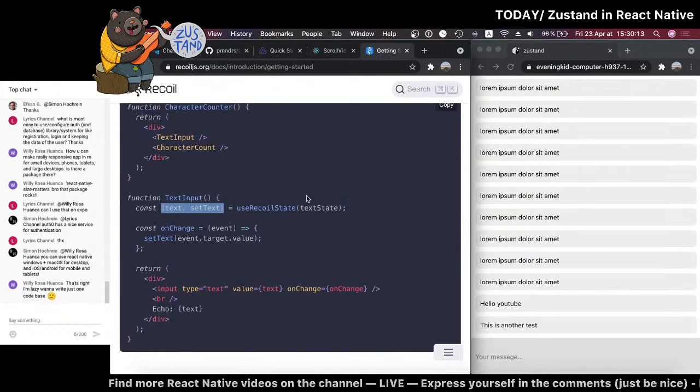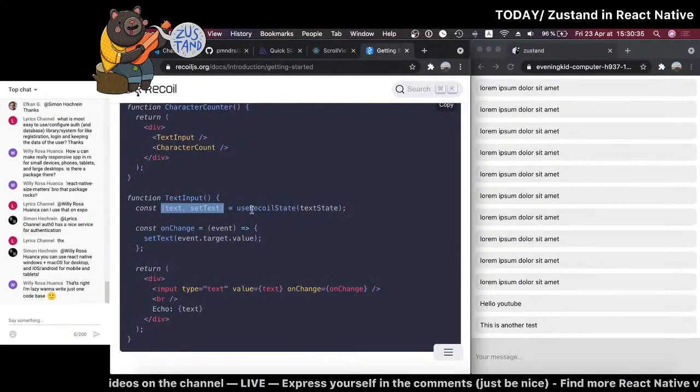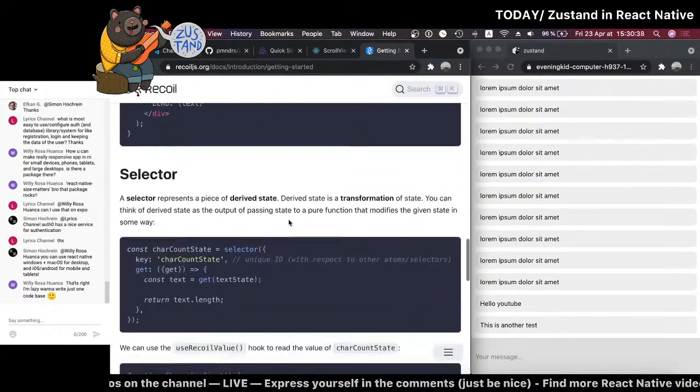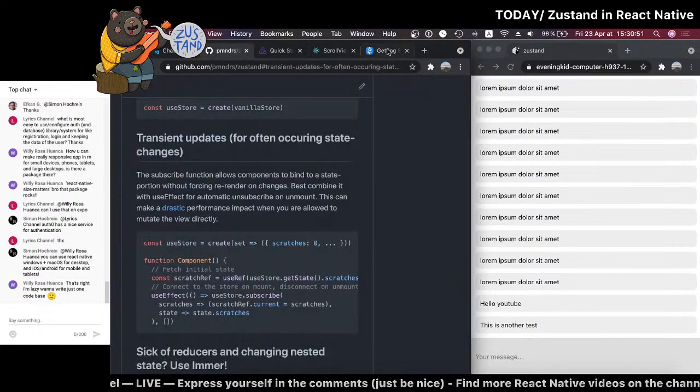Then it's very readable, and you don't need to do state dot that thing that we had here. To me, this is really not clean, because if you need this same function for another component, then if you want things to be clean, you need to create a special hook for that. And in Recoil, you just do useRecoilState or useSetRecoilState, I forgot how it's called, but there's something else. You get just this function instead of getting the whole state. You can just get this part. And it's very clean. You don't need to put this into separate files. That's why I like it.